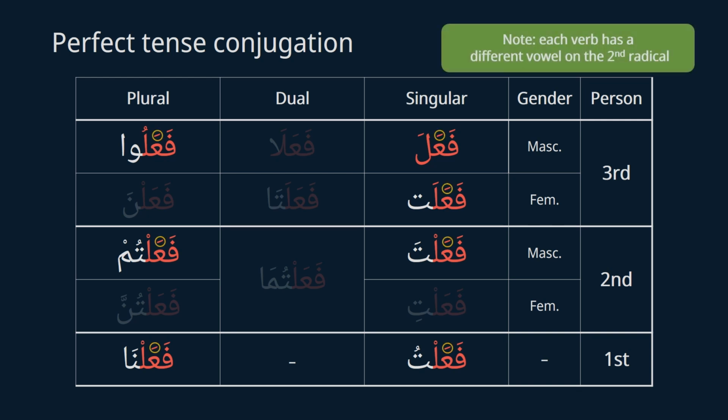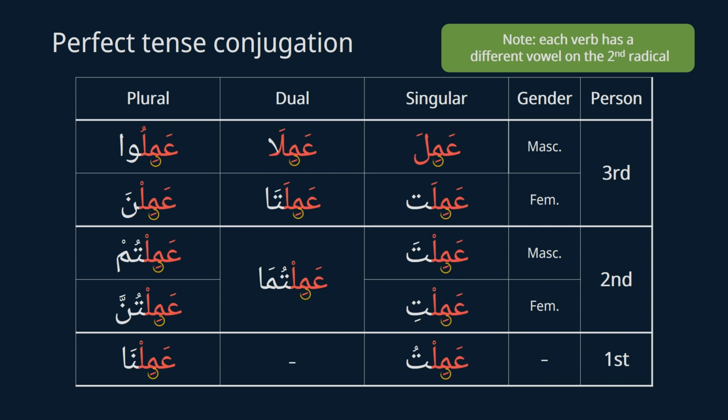Another thing to note about this chart is if you look at the stem vowel, which is the vowel on the second radical, it's fatha, but depending on the verb, it can be kasra or dhamma as well. For example, for this verb amila, meaning to work, the stem vowel is kasra. Also, I want to mention that there are some irregular verbs as well. But for now, don't worry too much about them and just focus on learning the basic conjugation.